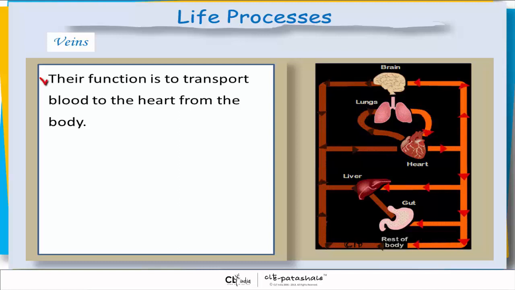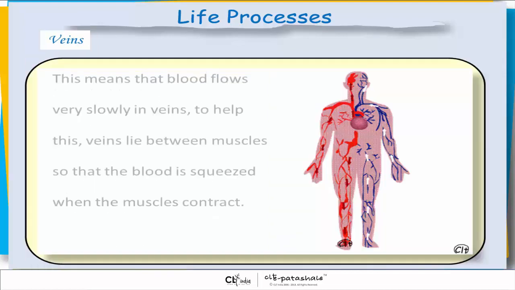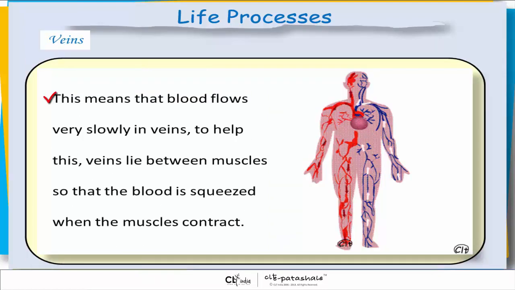Veins. Their function is to transport blood to the heart from the body. The veins always have a low blood pressure because by the time the blood with high pressure reaches the veins, it loses most of the pressure. This means that blood flows very slowly in veins. To help this, veins lie between muscles so that the blood is squeezed when the muscles contract.